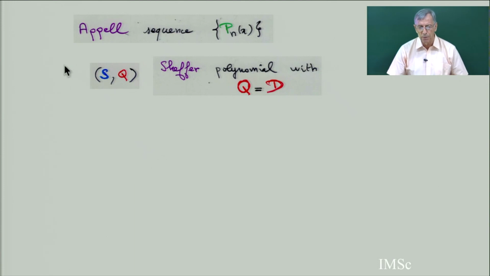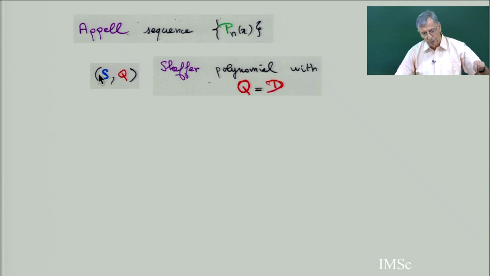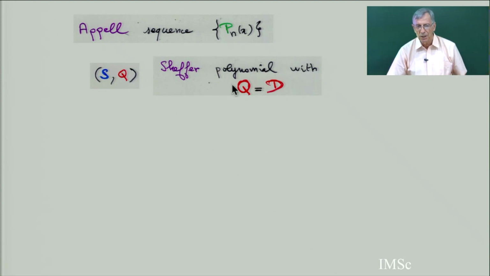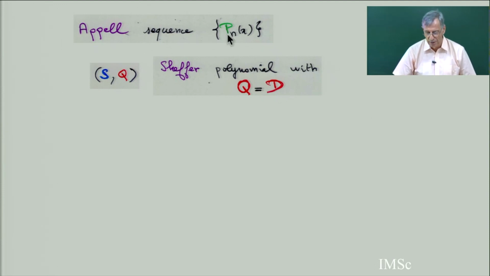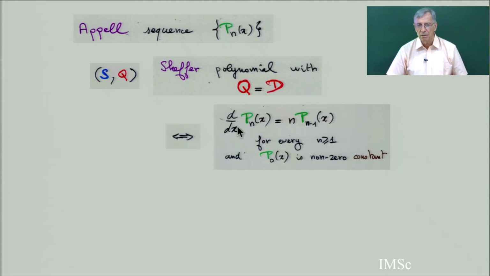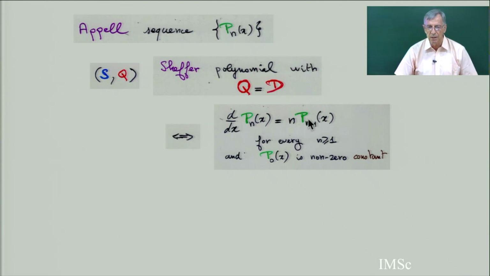Now the special case of a Sheffer polynomial. A Sheffer polynomial is related to a pair S, Q of two delta operators. I remind you, S always has a constant term that is not zero, and for Q the constant term is zero. In the very special case where Q equals D, it's called an Appell sequence of polynomials, Pn. In that case, an equivalent definition is that the derivative of Pn is equal to n times Pn minus 1, for every n bigger or equal to 1, and P0 of x is a non-zero constant.